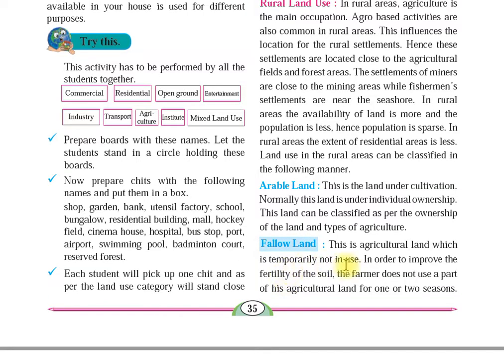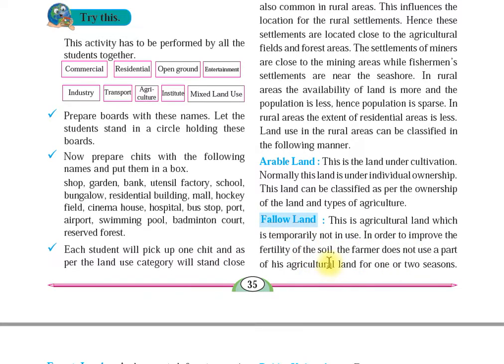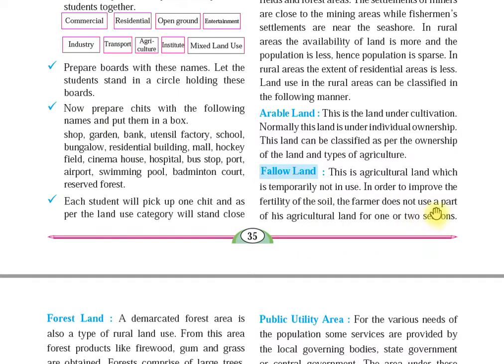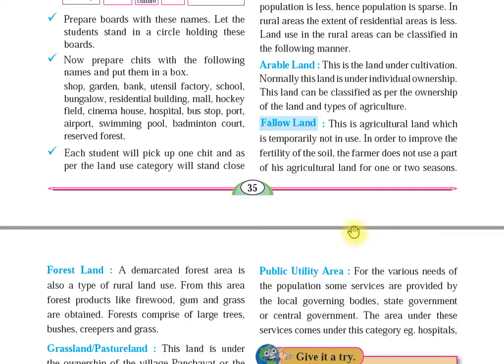Next one, fallow land. This is agricultural land which is temporarily not in use. So the land which is not in use is called fallow land. In order to improve the fertility of the soil, to make the soil more healthy, the farmer does not use a part of his agricultural land for one or two seasons.